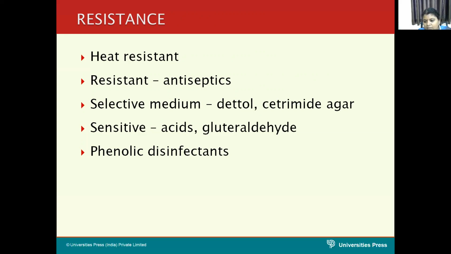Because of this, cetrimide or Dettol can be used as a selective medium, but it is sensitive to acids, beta-glutaraldehyde, and silver. Its susceptibility to silver has been applied clinically by using silver sulfadiazine compounds as topical application in burns cases. In burns cases, Pseudomonas is one of the most important pathogens you can see.